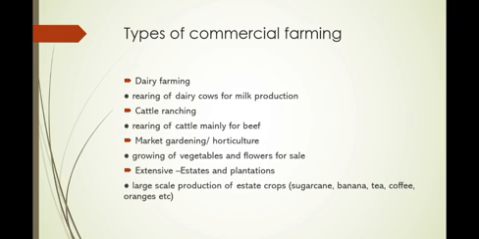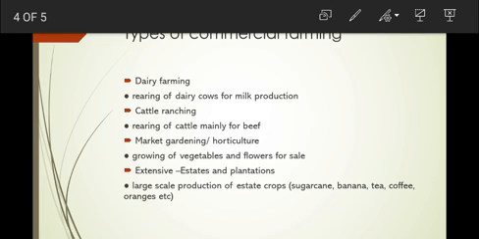We also have market gardening or horticulture. This is the growing of vegetables and flowers for sale. These are products that need to get to the people while still fresh in most cases. So it's close to the market, which is why it's called market gardening. So usually it's close to towns and cities, or sometimes even located inside the towns and cities where they are required.